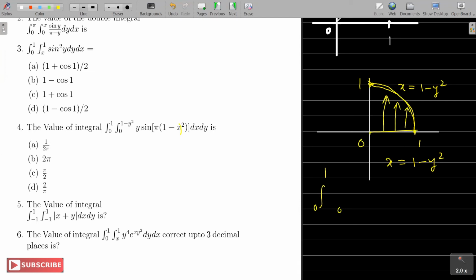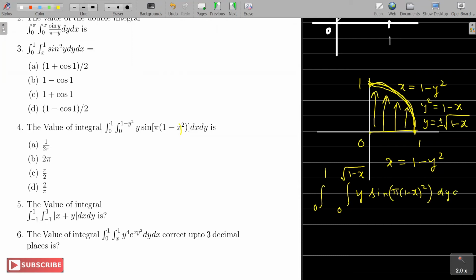So what will I get? y goes from 0 to... now if x is 1 minus y square, it means y square is 1 minus x, and so y is plus or minus root 1 minus x. But we are working right now in the first quadrant, so y is positive. Which sign do I have to select? It will be plus root 1 minus x, right? Then work with this: y sine of pi into (1 minus x) the whole square,